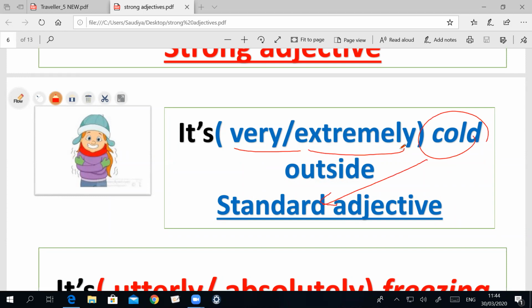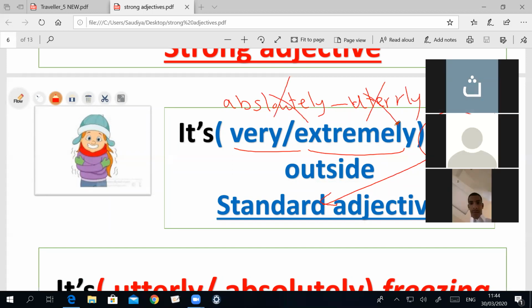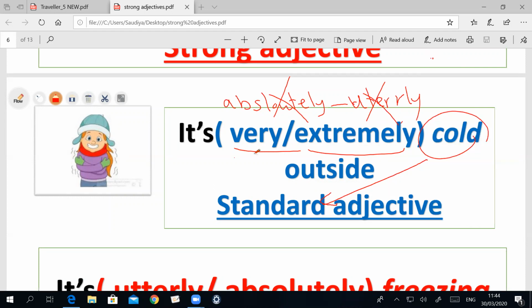So this one, cold, is a standard adjective, so we use very or extremely. We can't use absolutely or utterly. Wrong, okay? We use only very or extremely. Anyway, can you think of another word that means cold but strong?